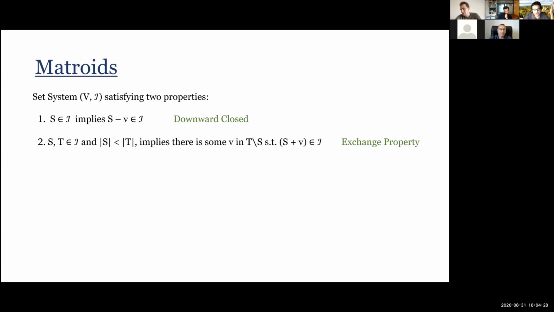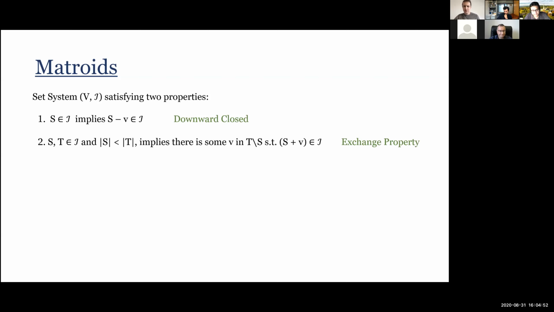There's a universe V, and this V will have n elements. And there's a collection of subsets of V, I, which are the independent sets. There are 2 properties that are satisfied. The first property is that if S is in the collection, then any subset of S is in the collection. This is the downward closedness property, and in particular, the empty set is always independent.